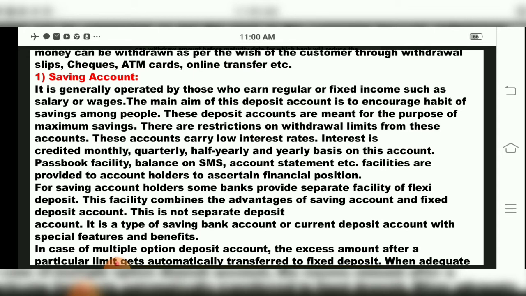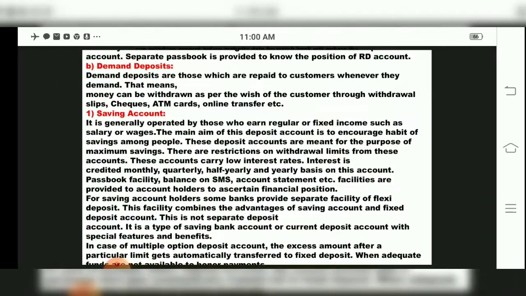In case you have deposited a lot of money in your savings account, children, immediately some amount of your money can be fixed deposited by the bank. It can be transferred into fixed deposit. If it goes beyond the limit of that particular account, then the bank will transfer that money into FD, whenever adequate finances are there in the savings account.